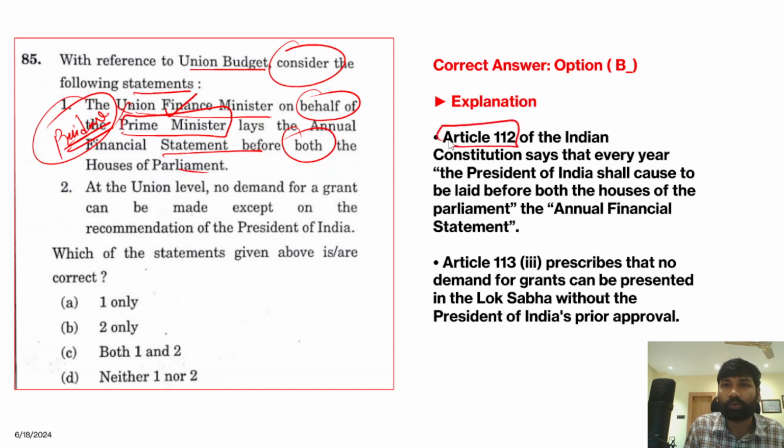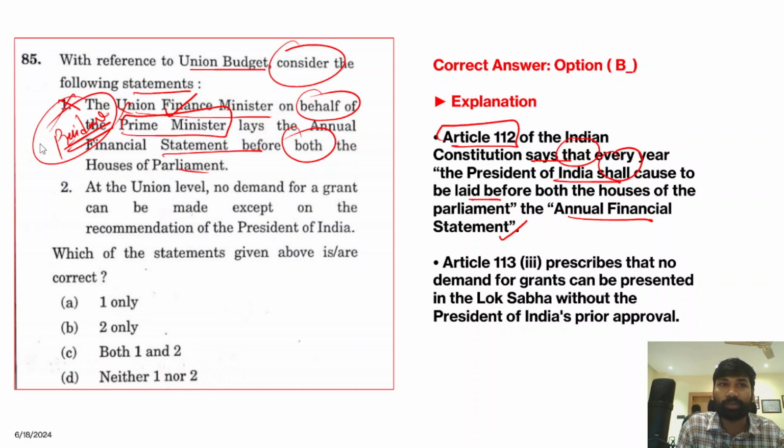So Article 112 of the Indian Constitution says that every year the President of India shall cause to be laid before both houses of the parliament, on behalf of the President of India, but not the prime minister, the annual financial statement. Okay, so therefore this first statement is clearly incorrect.